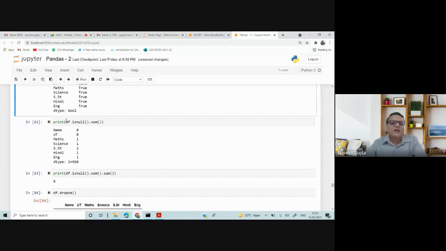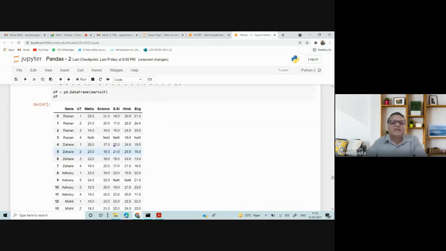So I have written here df.isnull().sum(). So what will it do? It will count the sum of all the values. So I am having one null value in the maths column. In science I am having one, but in SST one of the students has missed 2 exams. That's the data set. Basically it's given to you like this.